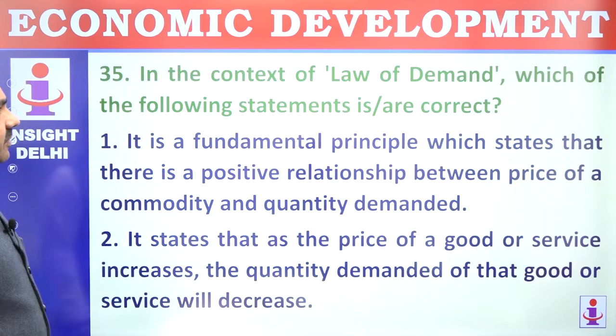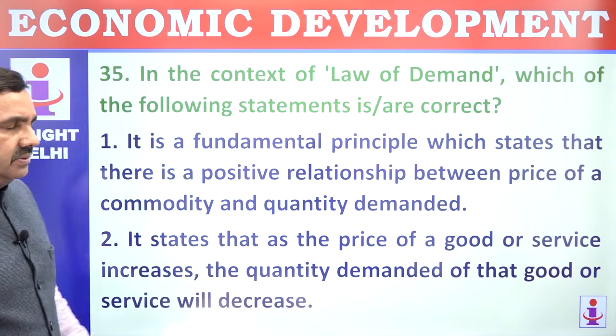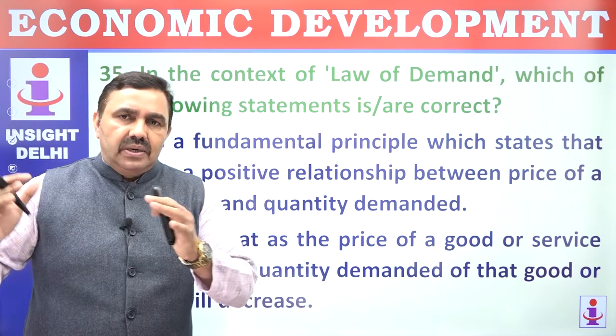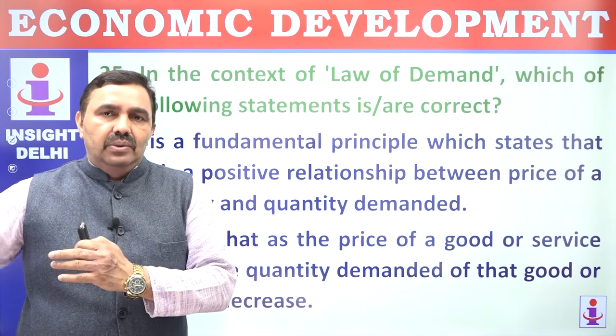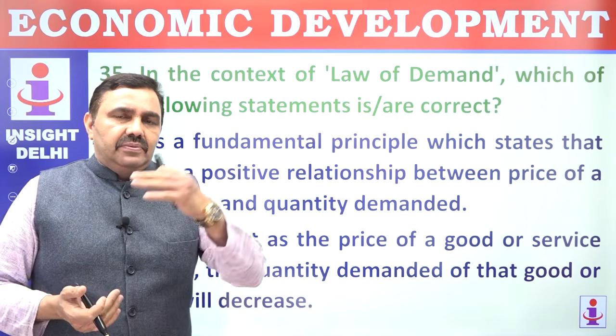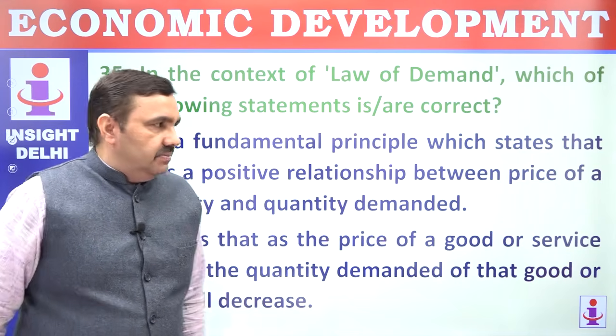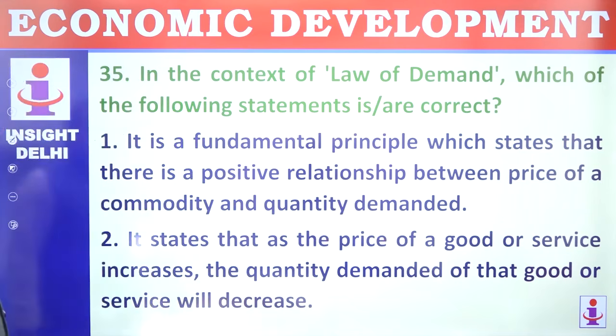In the context of the law of demand, if the price rises, demand will ultimately go down. If price is less, demand will increase. It is a fundamental principle which states that there is a positive relationship between price of a commodity and quantity demanded.